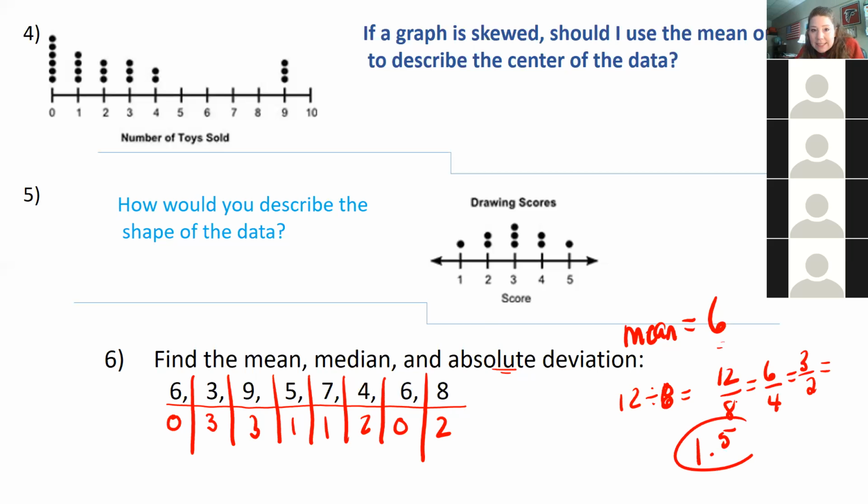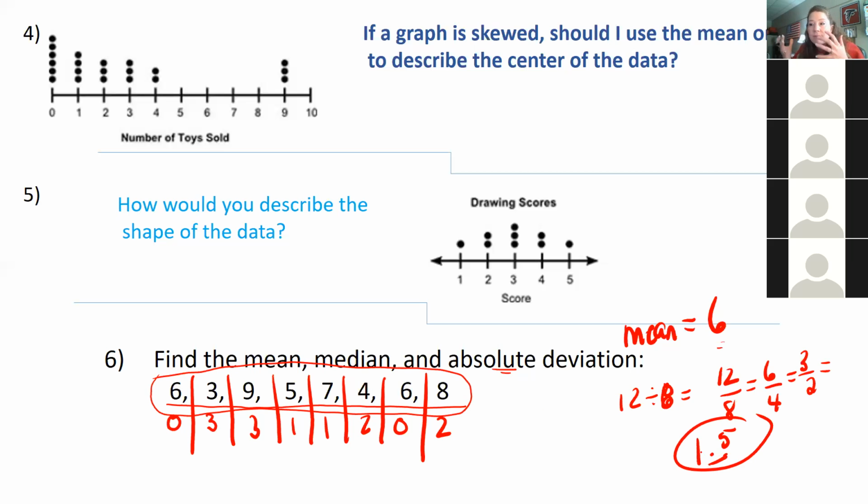So that means, what does the absolute deviation mean? Who can tell me? It means how far on average each of these points is from the mean. So that's a small number.